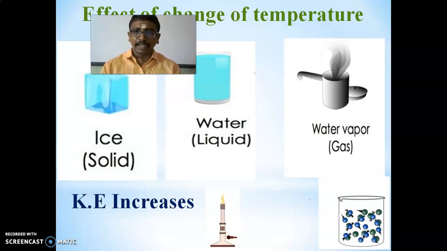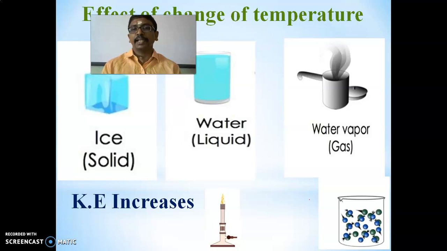And latent heat of fusion and latent heat of vaporization. Latent heat of fusion is where we take 1 kilogram of solid changed to liquid at atmospheric pressure at its melting point.